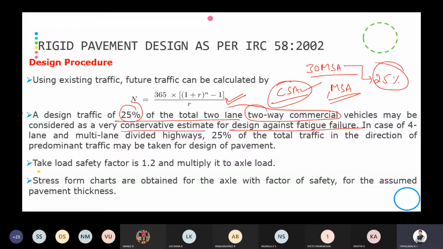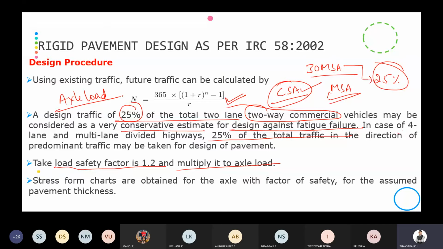If it is a 4-lane or multiple lane, above 25% you are going to consider. That is, in both directions you consider 25% when it is a 4-lane or multiple lane, and we have to consider a factor of safety of 1.2 and multiply it to the axle load. Whatever traffic we calculate will be called the axle load.